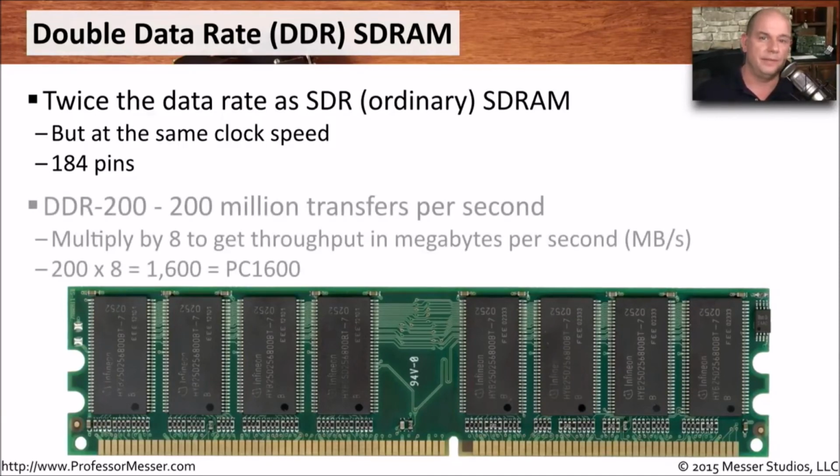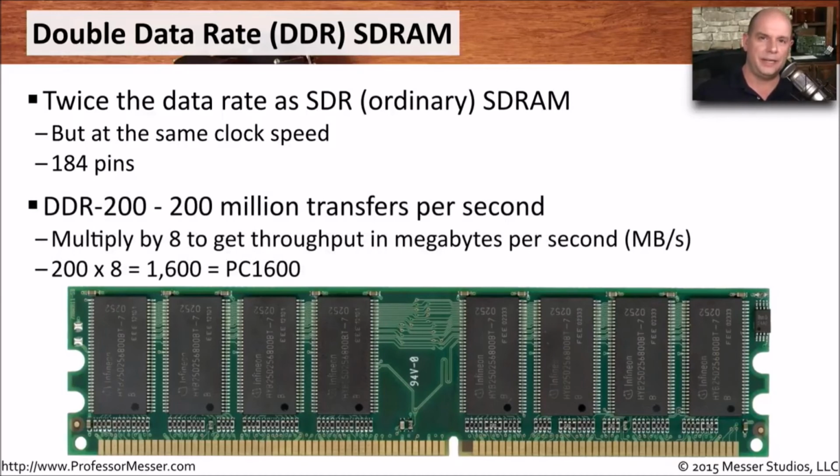In the industry, there's an interesting naming convention to memory. We can describe memory as the total number of transfers that it can do in a single second, but we might also describe the memory as the total throughput available for the memory. If we're talking about a memory module and the total amount of transfers that it can do in a single second, then you'll see it described as DDR- the number.